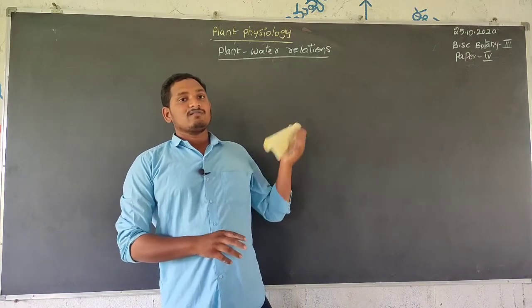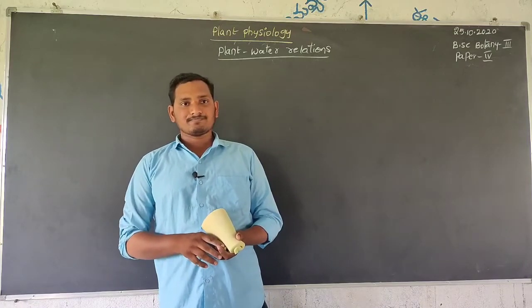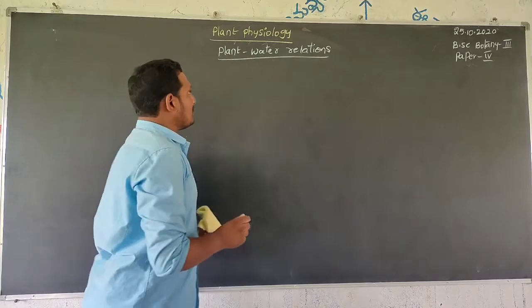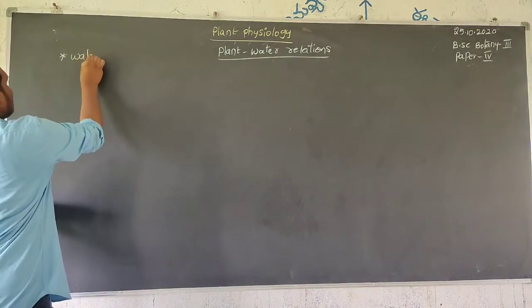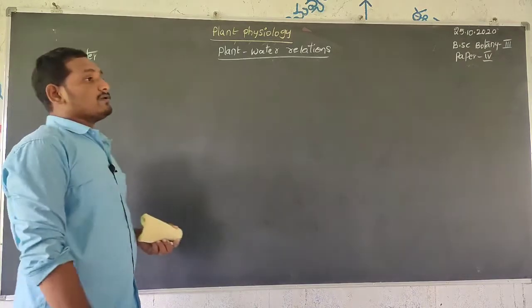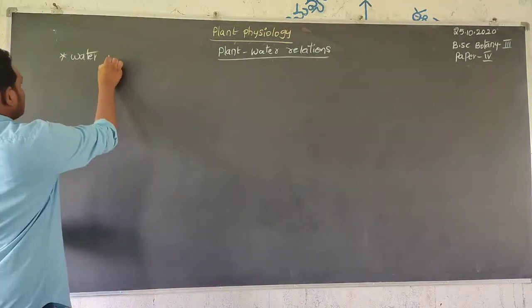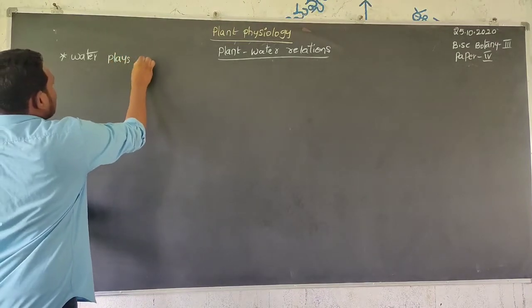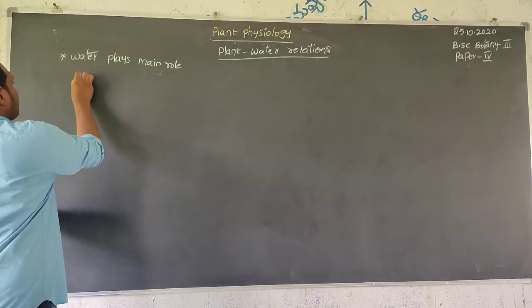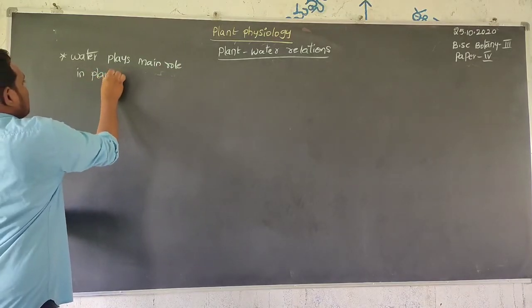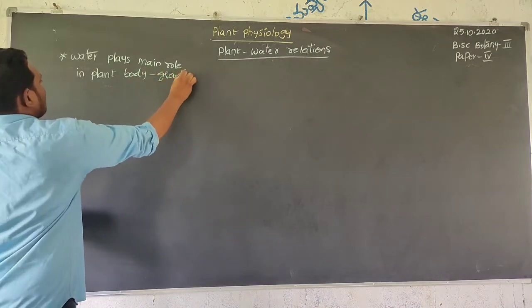Before that, what is the relationship between water and plant? Water plays the main role in plant growth and development. Water plays the main role in the plant body, mainly for growth and development.